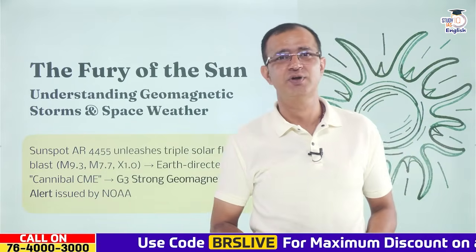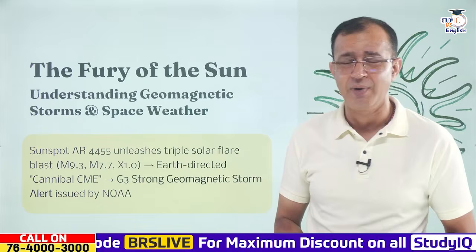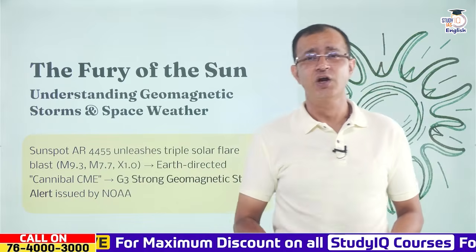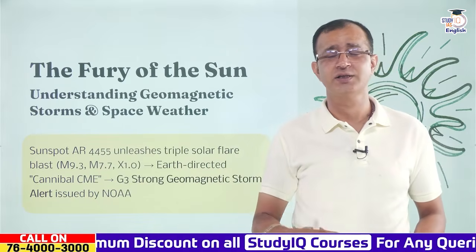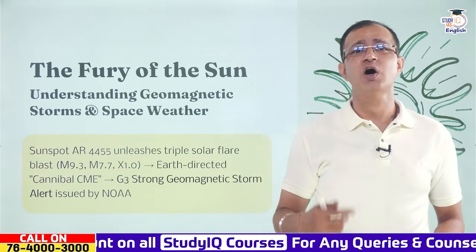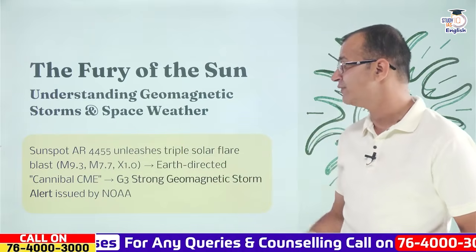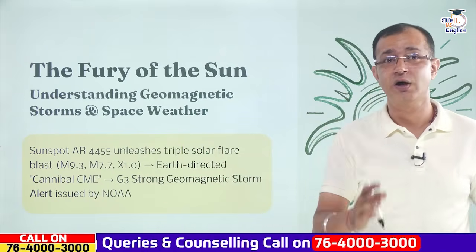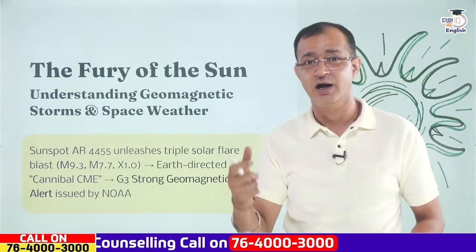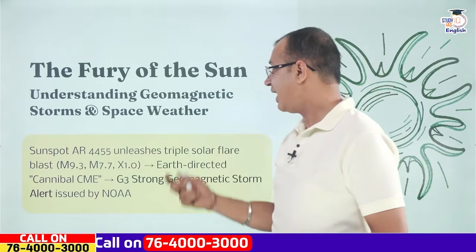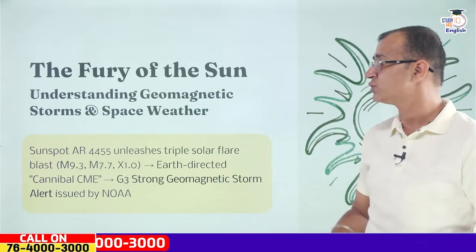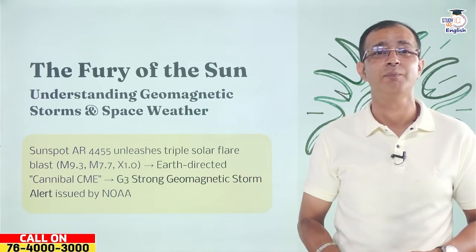Now in this video, we'll be talking about the geomagnetic storm as well as space weather. This complete session is about the recent sunspot activity at AR 4455, which has unleashed a triple solar flare towards the Earth, and the Earth has been directed towards the cannibal CME, or coronal mass ejection.